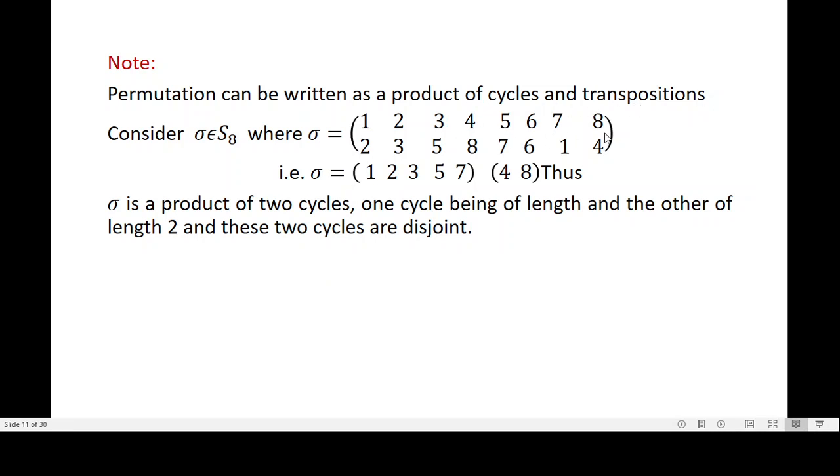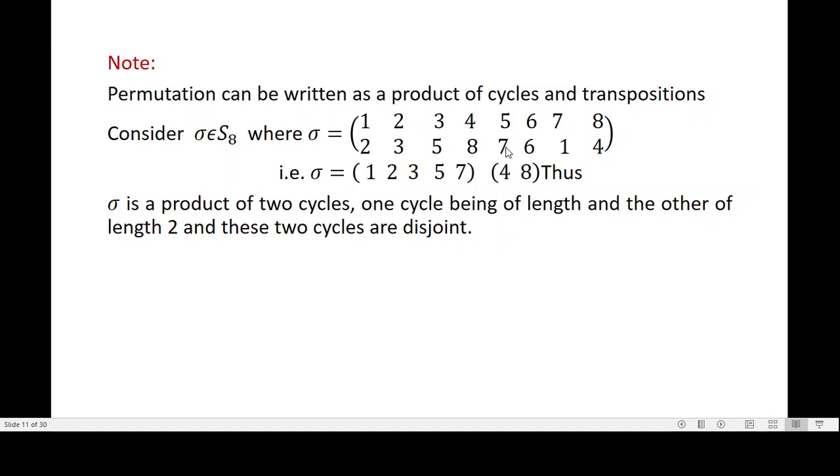Now look at an example. Consider S8. Okay, there are 8 elements. It's a permutation on 8 symbols. Image of 1 is 2. Image of 2 is 3. Image of 3 is 5. Image of 5 is 7. Image of 7 is 1. Correct? So this can be written as (1, 2, 3, 5, 7). What is image of 1? It is 2. Image of 2, 3. 3 goes to 5. Right? Image of 3 is 5.